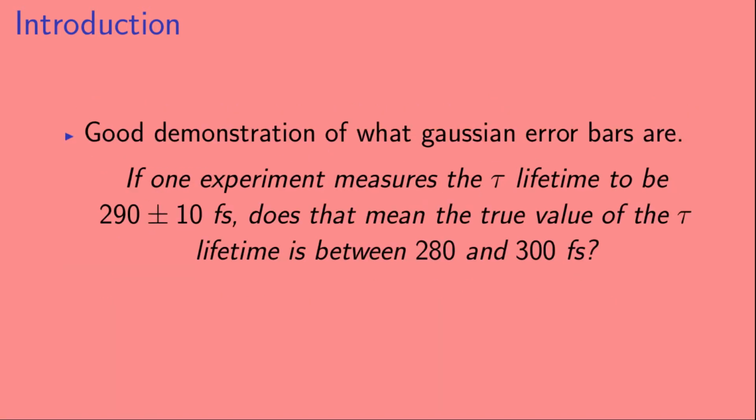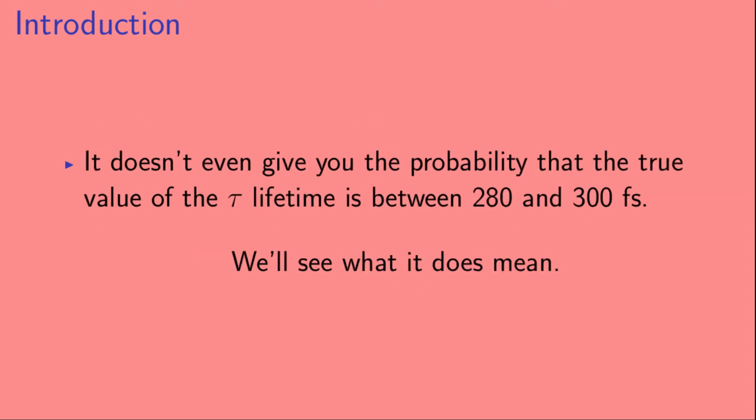Also, we hope that this video will be a good demonstration of what Gaussian error bars are. So, for example, if one experiment measures the Tau lifetime to be 290 plus or minus 10 femtoseconds, does that mean that the true value of the Tau lifetime is between 280 and 300 femtoseconds? No, it doesn't. In fact, it doesn't even tell you the probability that the true value of the Tau lifetime is between 280 and 300 femtoseconds. But we will see what it does mean. Okay, so with that, let's look at the experimental results.